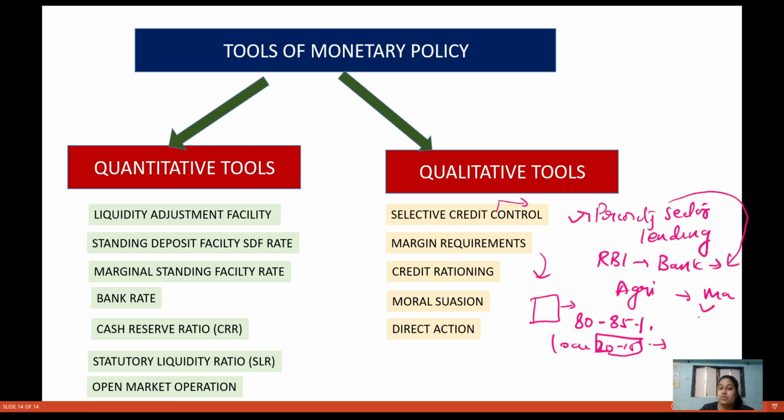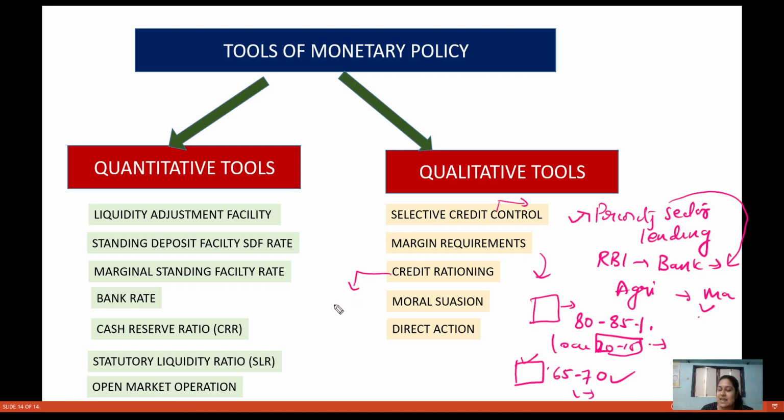Now, whenever we are talking about margin requirement, the government is trying to have a contractionary monetary policy. So the RBI will say that I will give only 60 to 70% of the value of the house as loan. The rest you have to manage yourself. So through the margin requirement, it is trying to indicate a contractionary monetary policy.